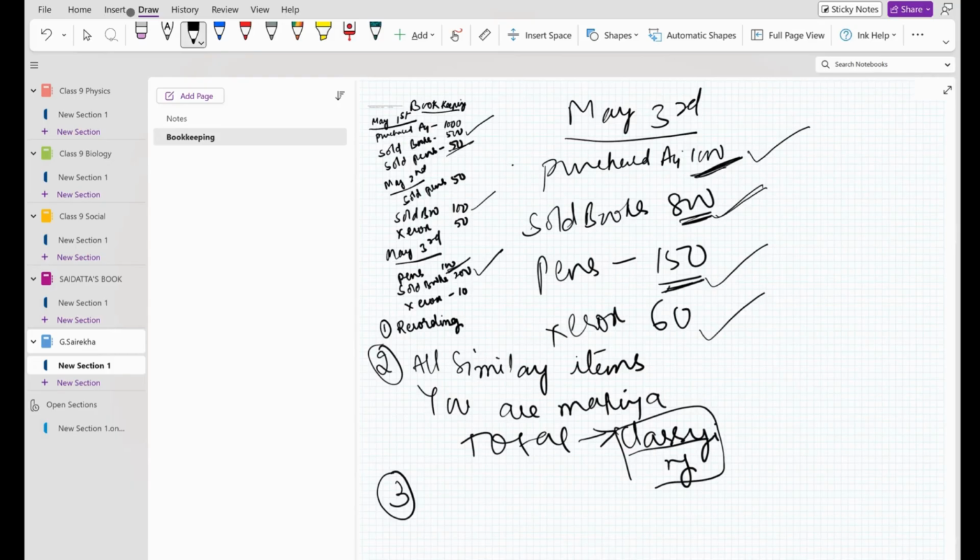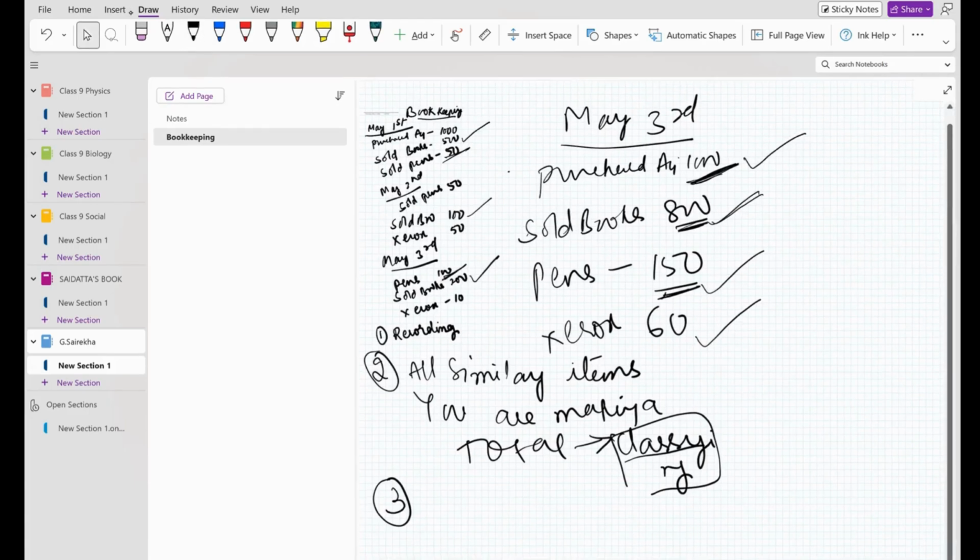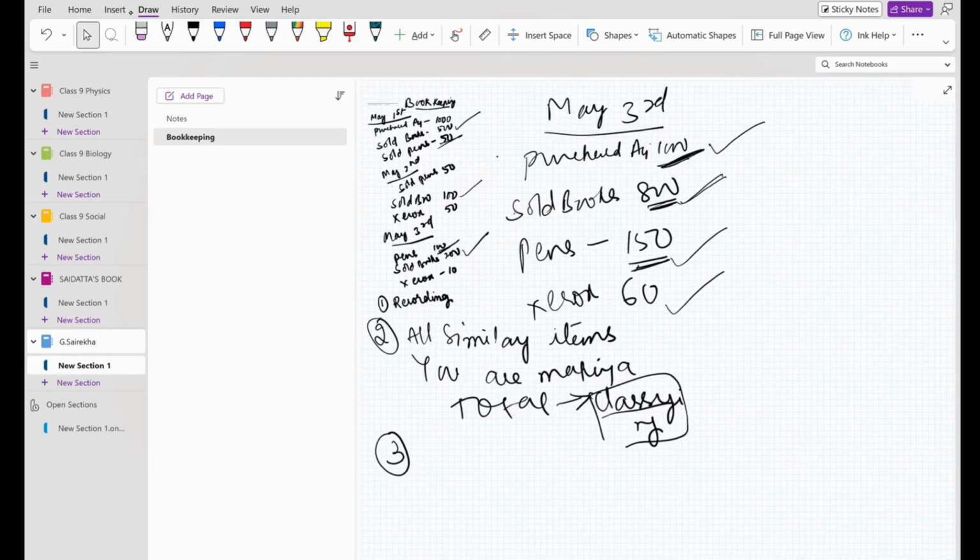Now, suppose the owner is coming and asking a question, are you answering it immediately? No, ma'am, we have a calculator, everything. Ma'am, we are calculating everything. Before he comes to the shop, you are calculating everything and keeping it ready. So once the owner comes, what you are doing? You are giving immediate answers.